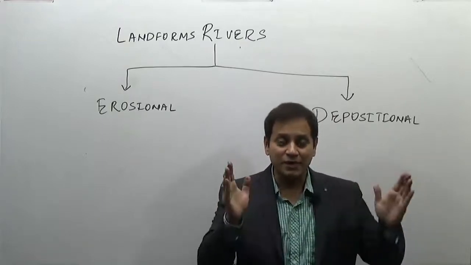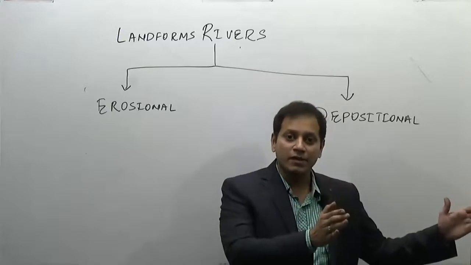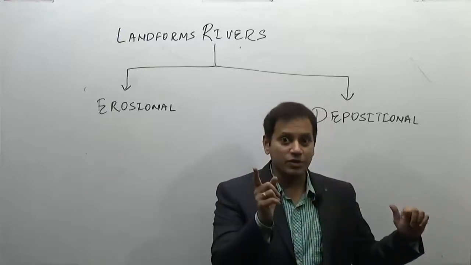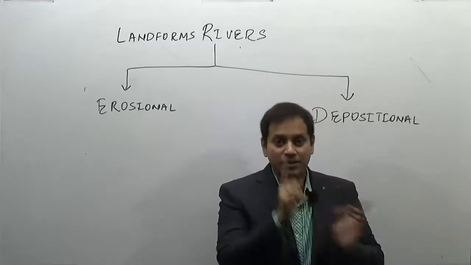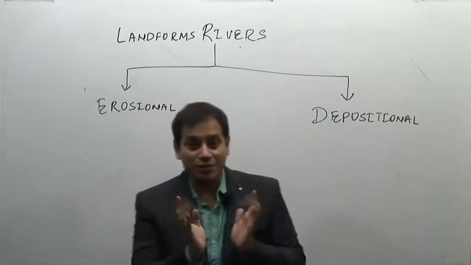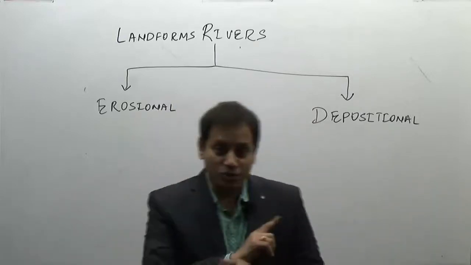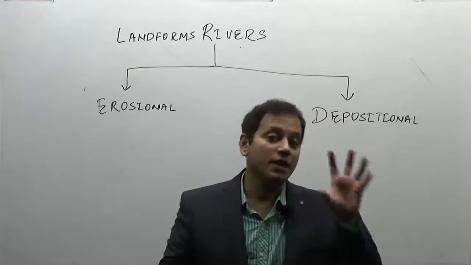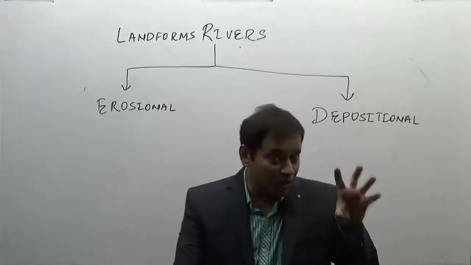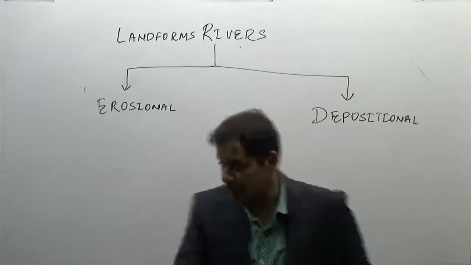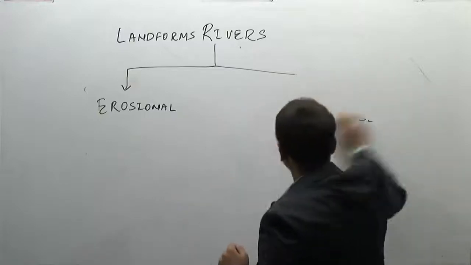That is, when I say river valley, what kind of river landform is it? It is an erosional landform. V-shaped valleys during the youthful stage, U-shaped valleys during the mature stage. So don't try to interlink. But in the examination, if they ask you about V-shaped valleys, then only the youthful stage. So coming to this, we'll first do the erosional landforms.